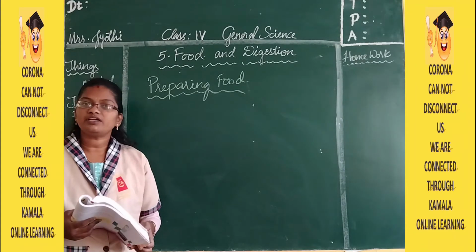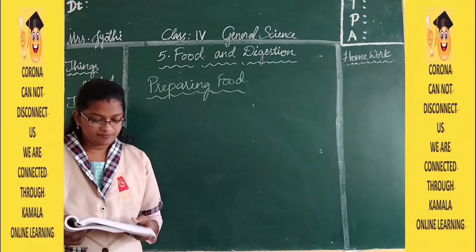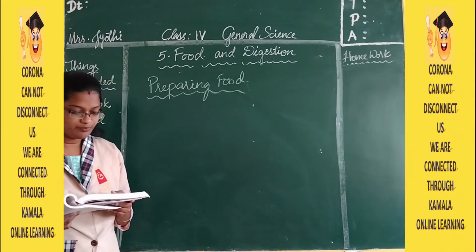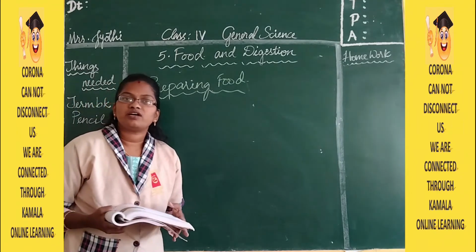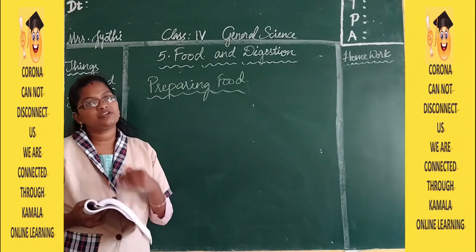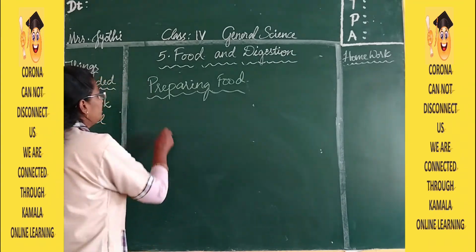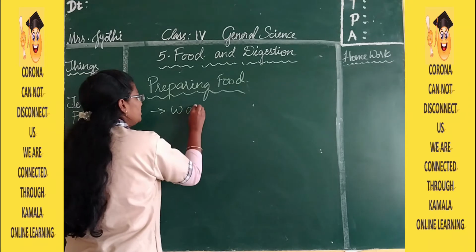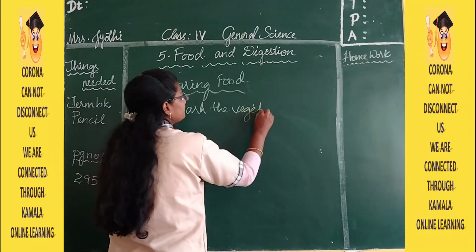Then keera also we eat raw, and a few things we eat raw without cooking. So they should be washed properly before eating to remove the germs and dust. So whether we are cooking or eating it raw, we have to wash it properly. First thing is we have to wash the vegetables